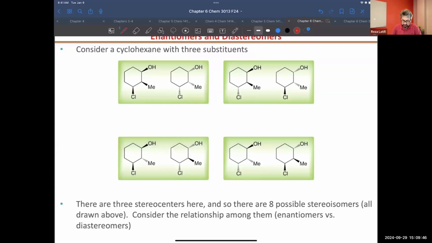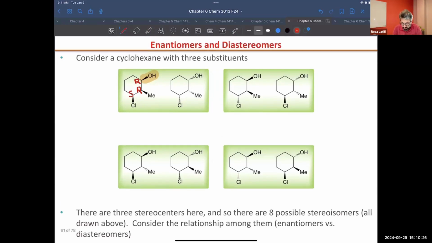In this case, we have a bunch of molecules, and as you see, the only difference between them is the wedges. For example, in the second molecule, the bond pointing toward us is drawn as a dash line, which means it is at the back of the molecule. If I assign the configuration for the first one, this is going to be R, clockwise, and that one counterclockwise. Because they change position, they change the direction of the OH, methyl and chloride, and the configuration turns from R to S, and S turns to R.